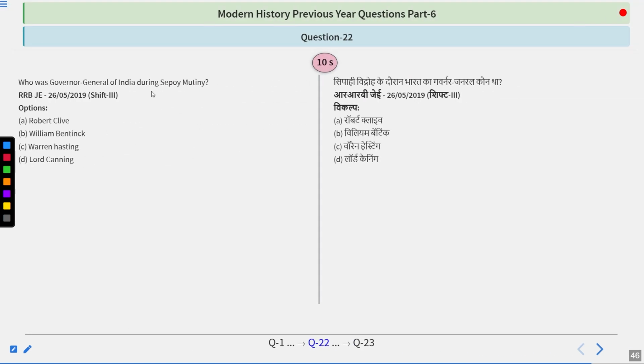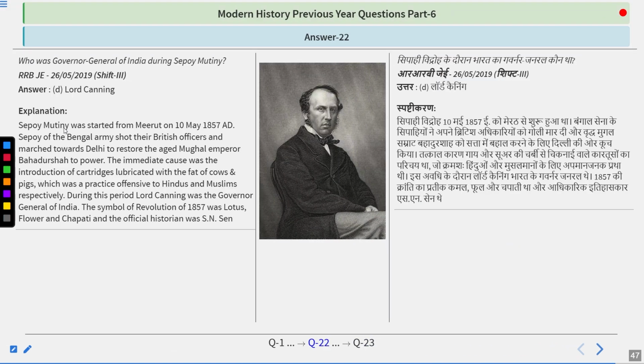Who was the Governor General of India during the Sepoy Mutiny? Very simple question this is. I just said about this during the earlier questions. Options are Robert Clive, William Bentinck, Warren Hastings, or Lord Canning. And I guess the answer you are giving is right, because the answer is Lord Canning.